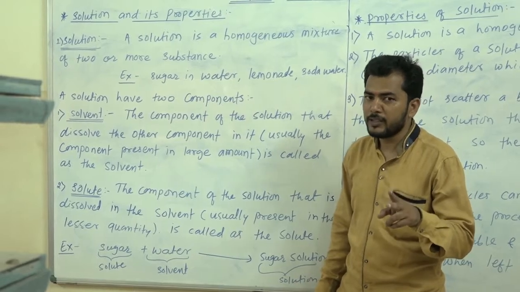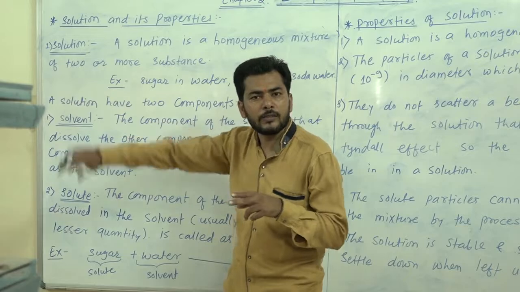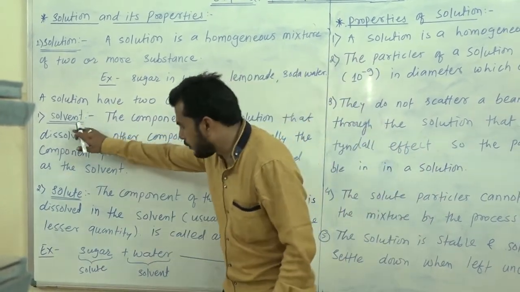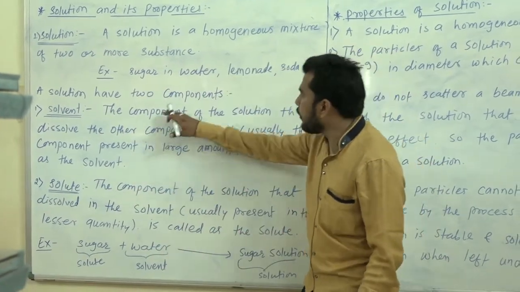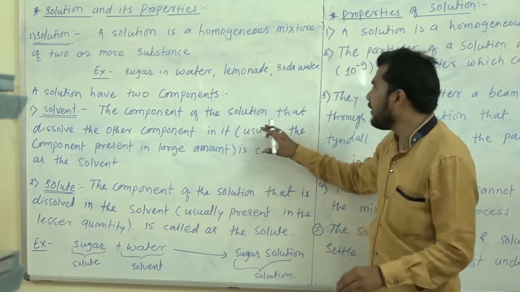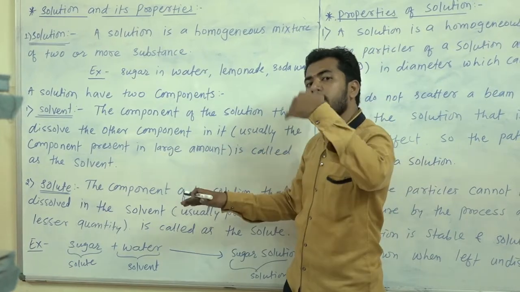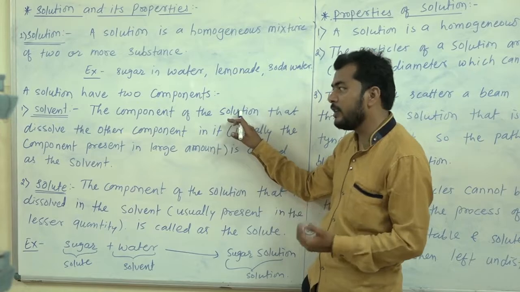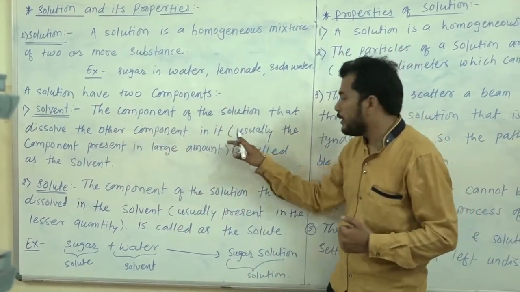A solution is a homogeneous mixture of two or more substances. This solution has two components: the first one is solvent, the second one is solute. What is solvent? It is a component of the solution that dissolves the other component in it.